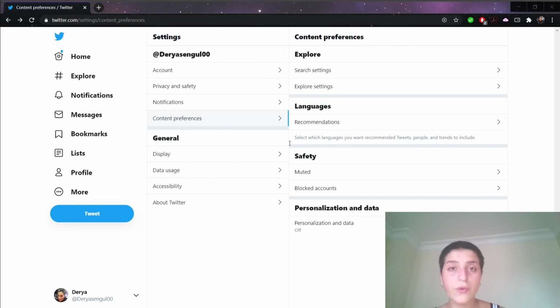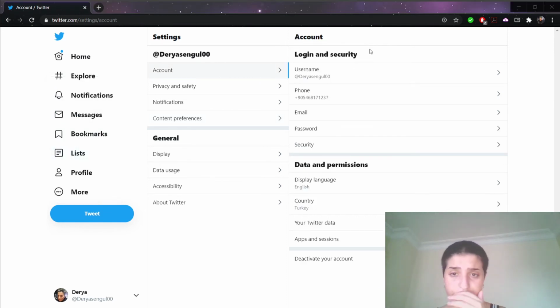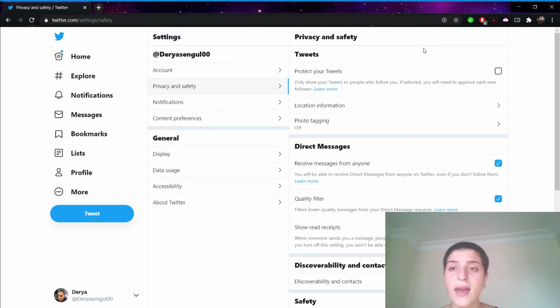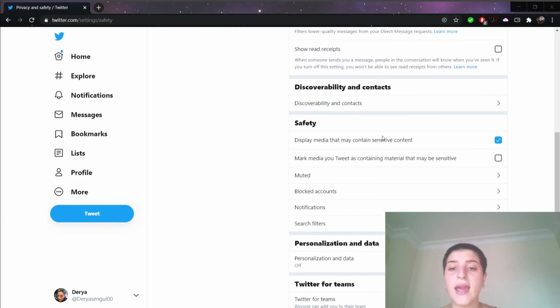And now what we're going to do is, if we have them, how to remove the warning from your own tweets. So to do this, we're going to go to settings like this, and from the settings we're going to go to privacy and safety. And from here, as you can see, we have a lot of things, and under the name safety, there is the option to mark media you tweet as containing material that may be sensitive.